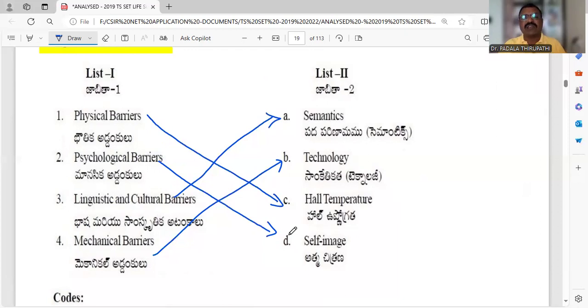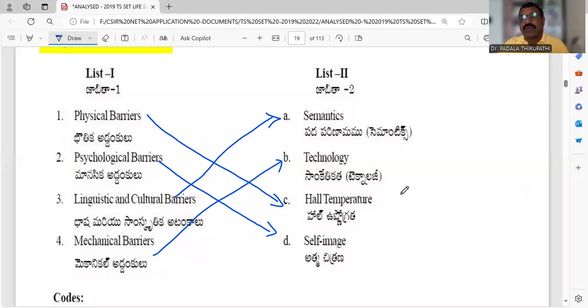And linguistic and cultural barriers, definitely how much vocabulary we can adopt, we can easily interact and communicate with you very freely without using difficult vocabulary or words. It is also a barrier for communication. And the fourth one, mechanical barriers. When we are using light or current or internet, that is also technology.